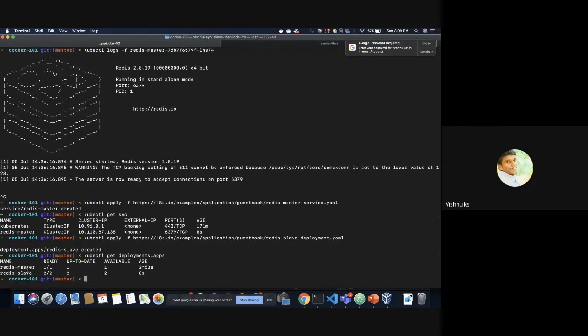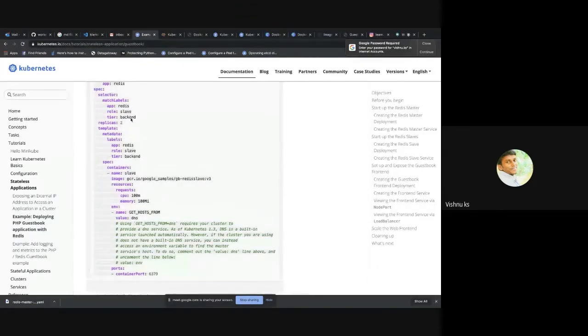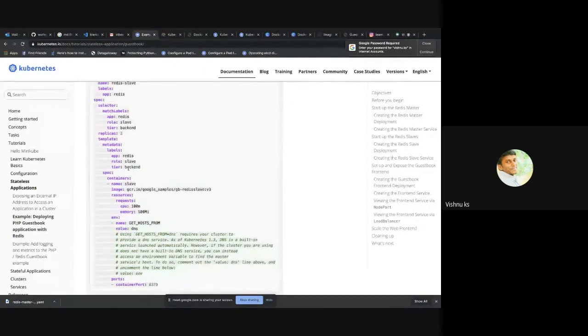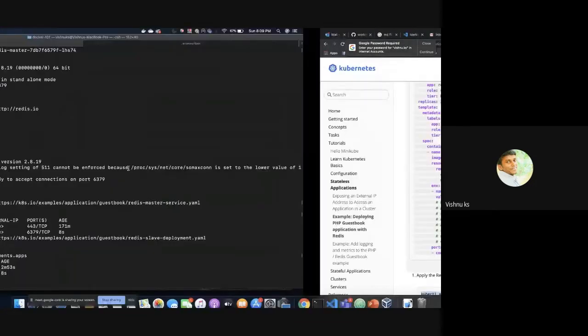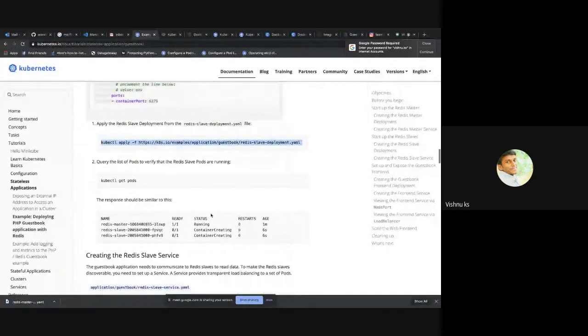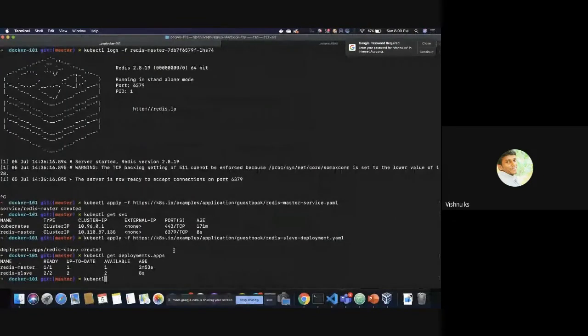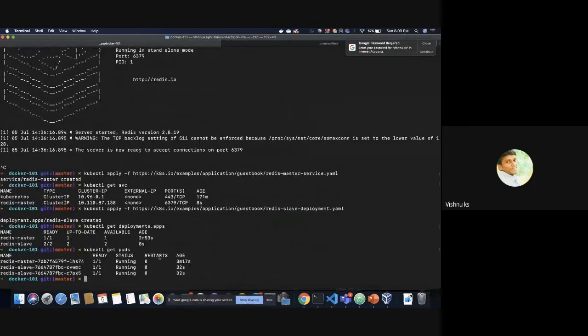Redis master is there, Redis slave is there. You can see the number of slaves are 2, because it was given replicas 2, so the number of slaves is 2 here. If I do kubectl get pods, it will have 3 pods running. Yeah, Redis slave managed by this Redis slave deployment.